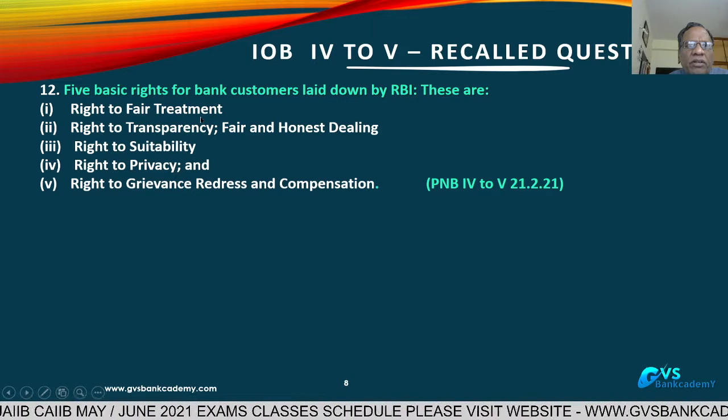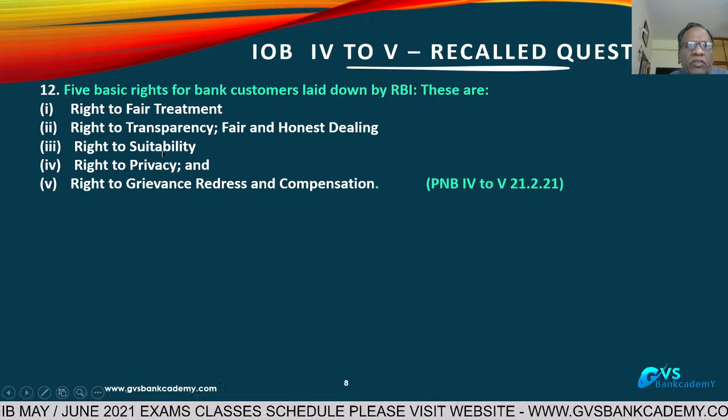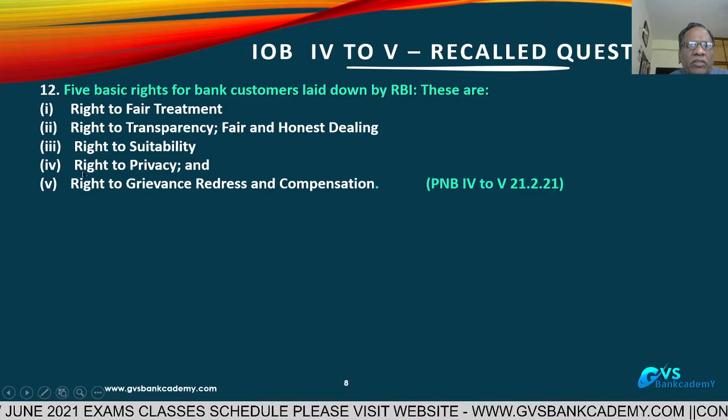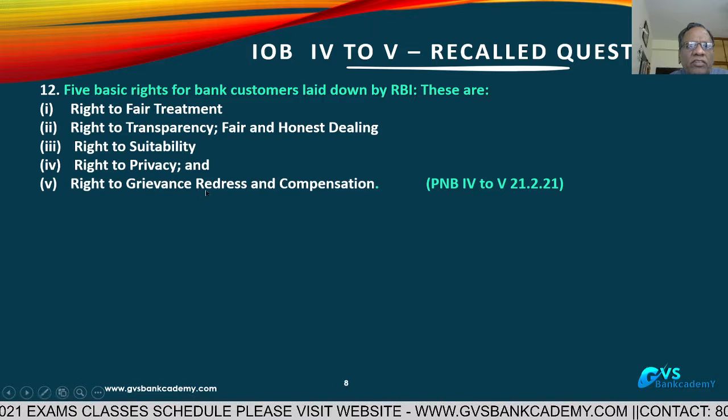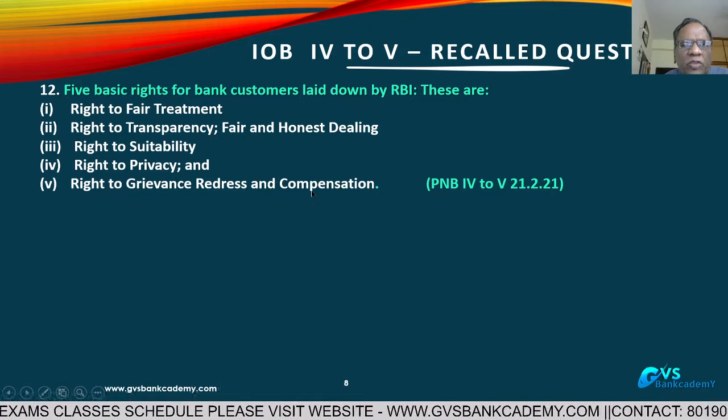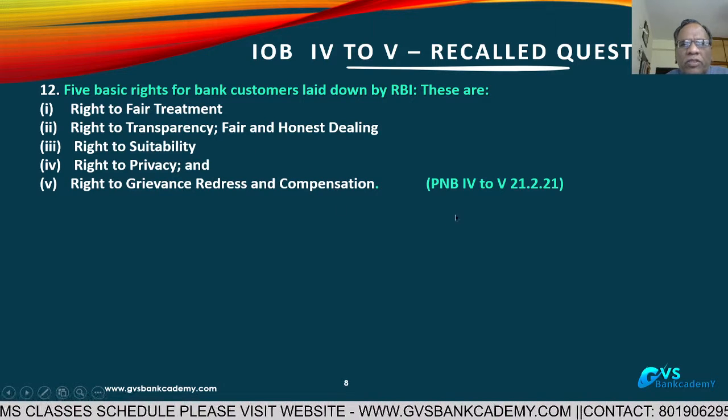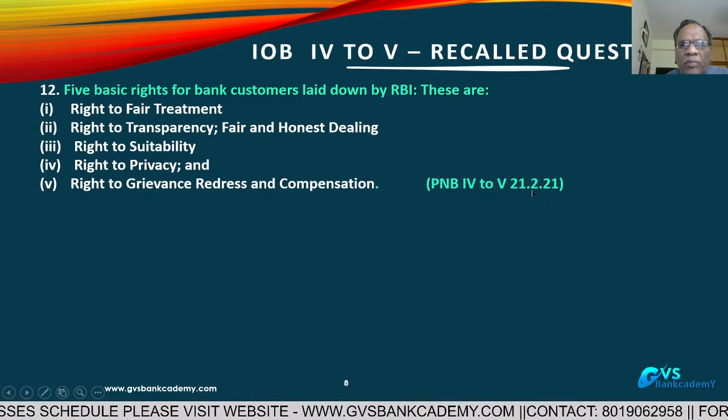Right to fair treatment, right to transparency, right to suitability: whatever products you are selling must be suitable to the party. You have to maintain customers' information confidentially. Right to grievance redress and compensation, according to the customer's policy. The same question was also repeated in PNB in February 2021 and 2020.